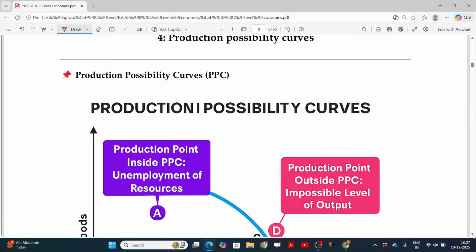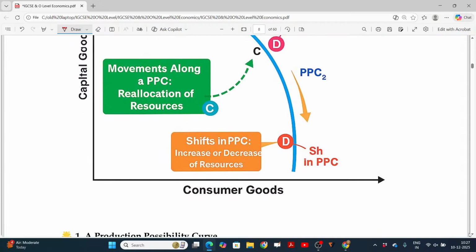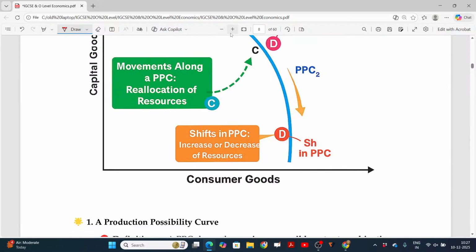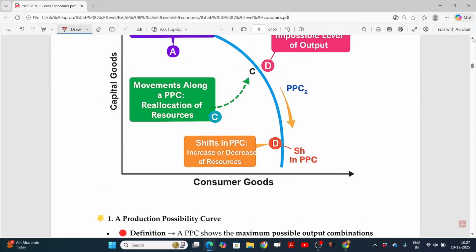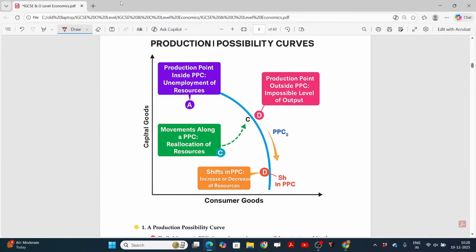Now, the production possibility curve, PPC in short. We can either produce capital goods or consumer goods. You can produce completely capital goods, meaning so much, or completely consumer goods, meaning so much.